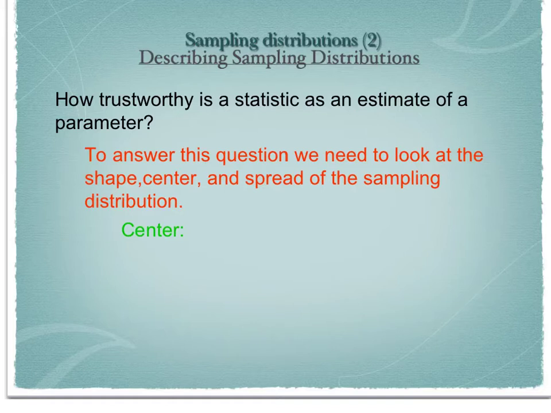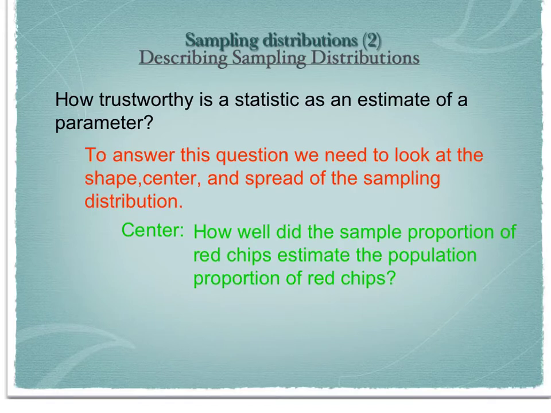We will first start off with center, and we're going to think back to the reaching for chips activity we did and determine whether, when we found the mean of our p-hat values, it was a biased or unbiased estimator. How well did the sample proportion of red chips estimate the population proportion of red chips? Well, our population proportion, P, equaled 0.5; 50% of the 200 chips were red. And our sample proportion, p-hat, when we calculated the mean of all of them, was very close. It was approximately 0.5. So what does that tell us?